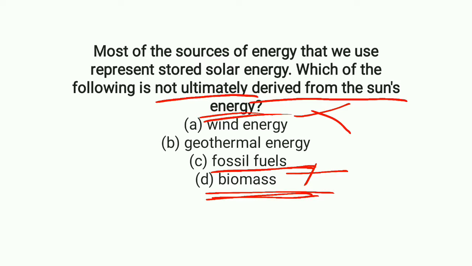So option B, the geothermal energy, is not derived from the sun's energy, right? This geothermal energy is due to geological changes in the earth's crust, where the lava reaches the groundwater, and you can see the hot spot on the surface of the earth. So ultimately not derived from the sun's energy is the geothermal energy.